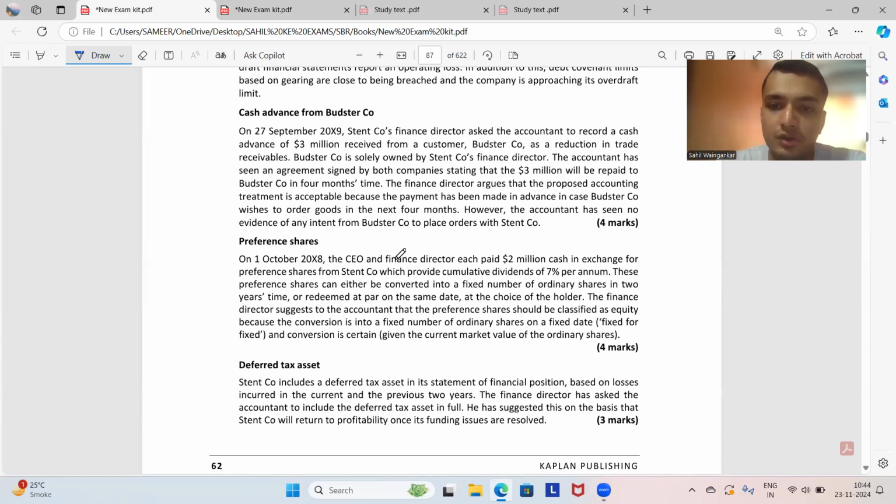At the choice of the holder, the finance director suggests to the accountant that the preference shares should be classified as equity because the conversion is into a fixed number of ordinary shares on a fixed date, fixed for fixed. The conversion is certain. The finance director's argument or suggestion that the accountant should classify these preference shares as equity is completely invalid